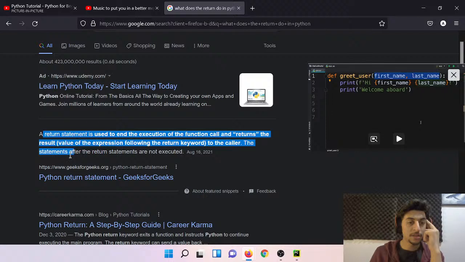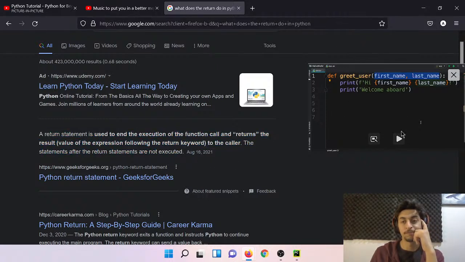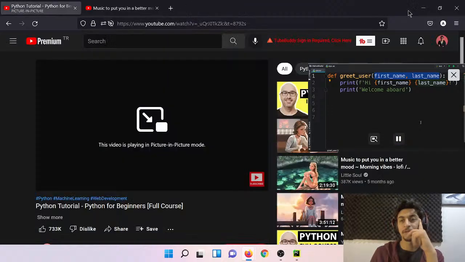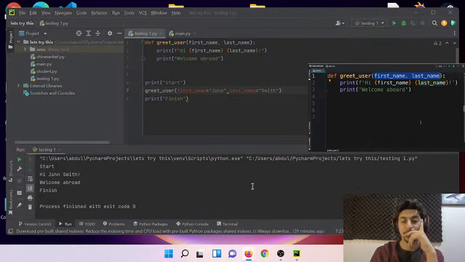The statements after the return statement are not executed. So you have your function, and you want to return the result to whoever is using your function.